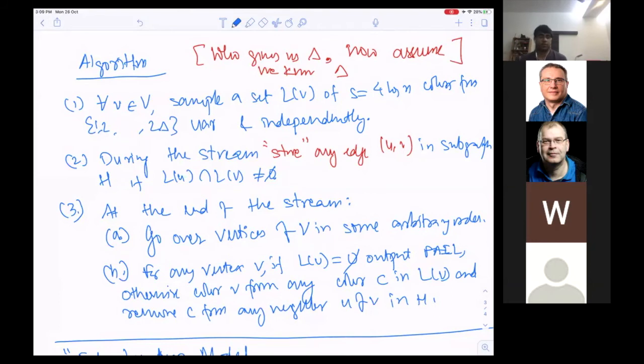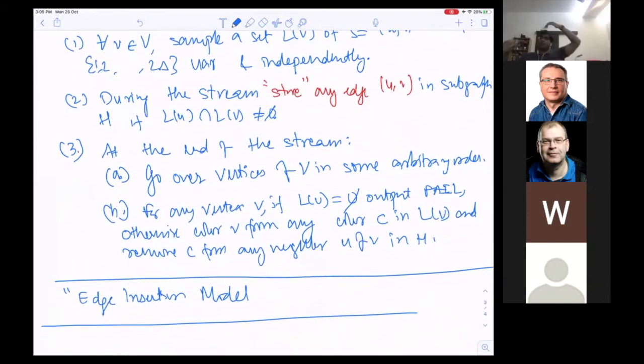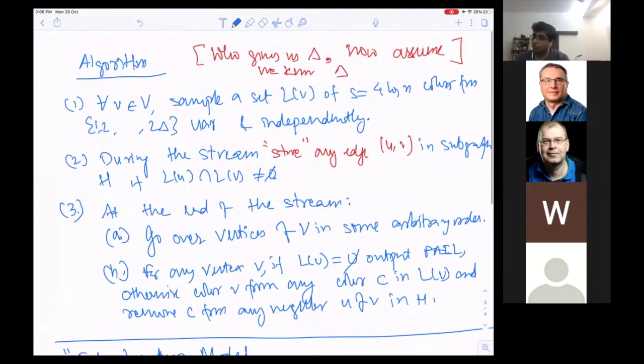That's it. End of the story. This is my algorithm. So what are you not storing? You are not storing precisely those edges for which the corresponding sets are disjoint.